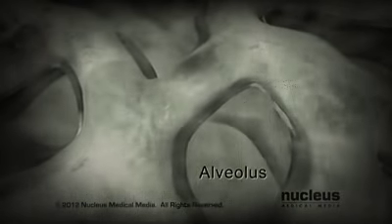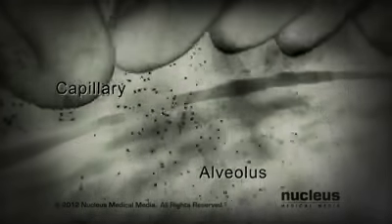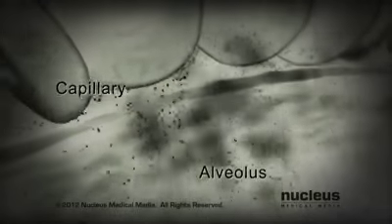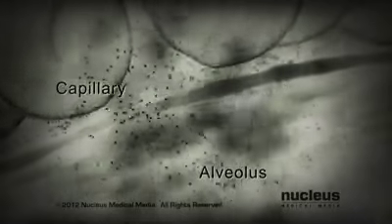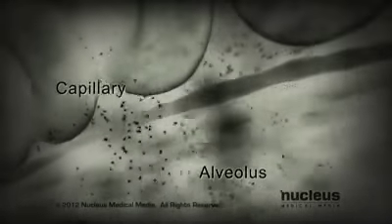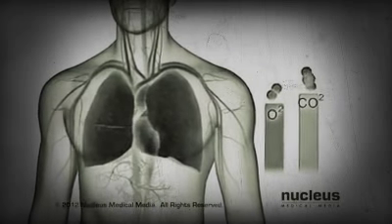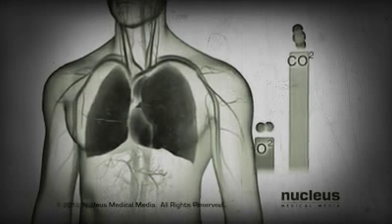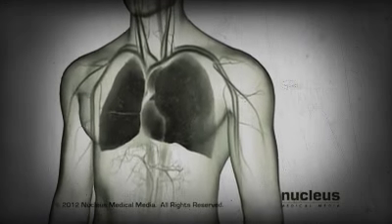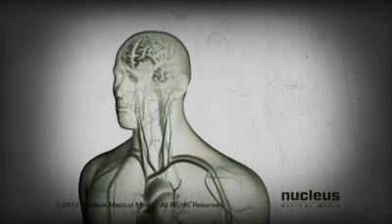Oxygen in your alveoli is absorbed into nearby blood vessels called capillaries. At the same time, carbon dioxide, a gas in your blood that must be removed, passes into the alveoli and back out through the airways. This process is called gas exchange. If you have severe respiratory problems, the oxygen levels in your blood may drop too low, or the carbon dioxide levels may rise too high. Either of these conditions can result in damage to your vital organs, including your heart and brain.